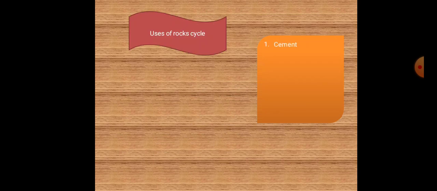Then uses of rocks. Rocks are used for many purposes in our life, and some of them are given below.